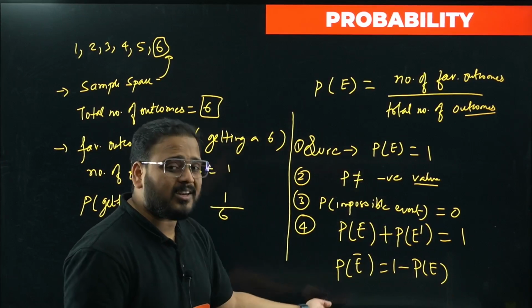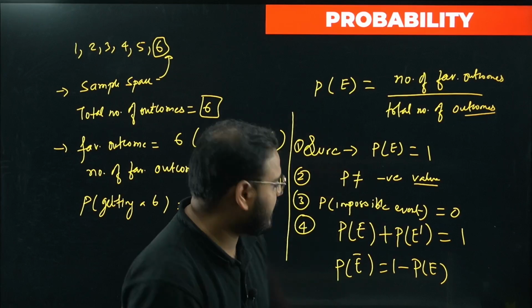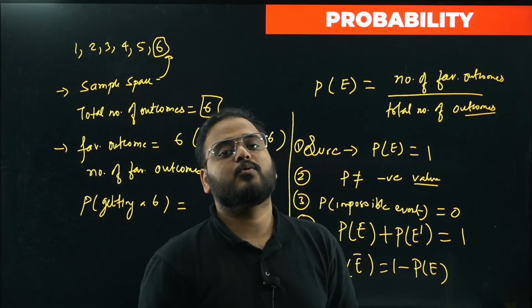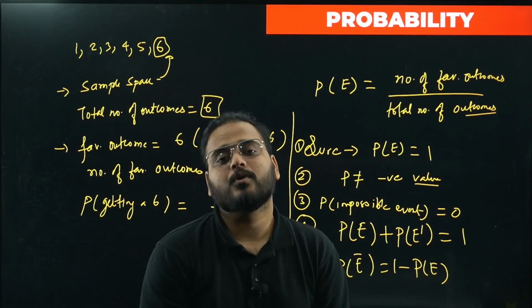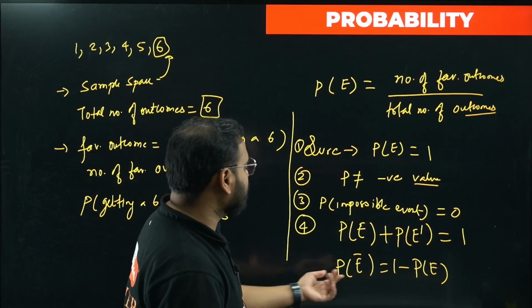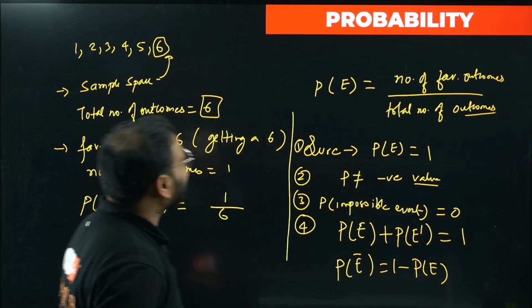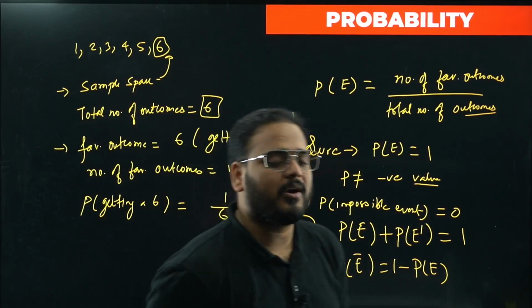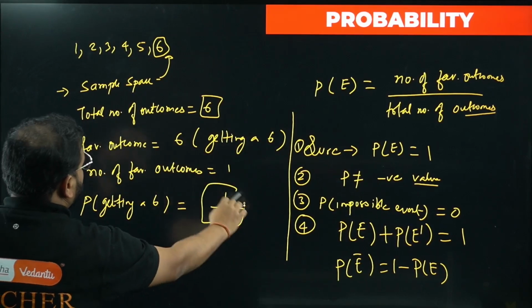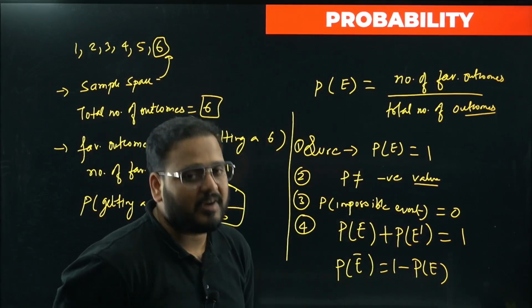Means the chance of the event to not occur is 1 minus the chance of the event to occur. For example, let's say the chance of a student getting to school is 80%, and not getting to school is 20%. 0.8 is the value for going to school, and 0.2 is for missing school. So not going to school is 1 minus the probability of getting to school. Any probability you look at will be like that. For example, the chance of getting a 6 is 1 by 6. The chance of not getting a 6 will be 5 by 6. I hope this is clear.